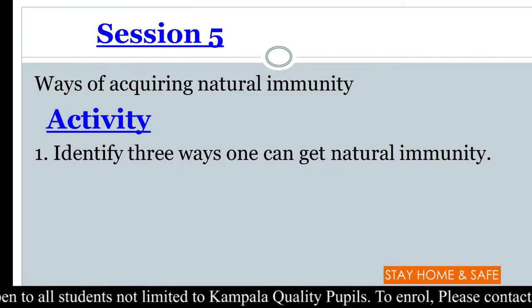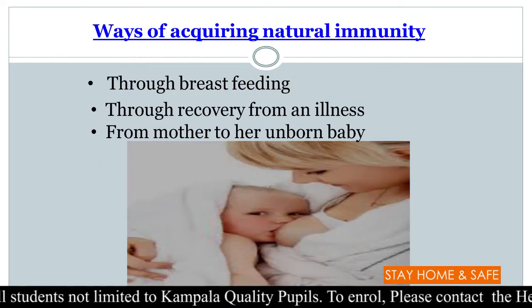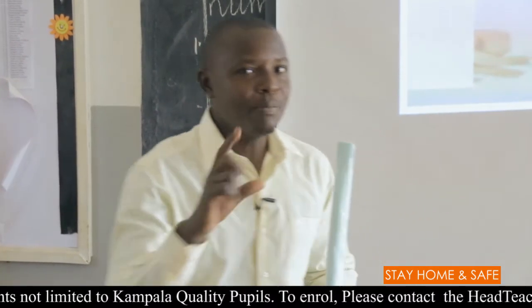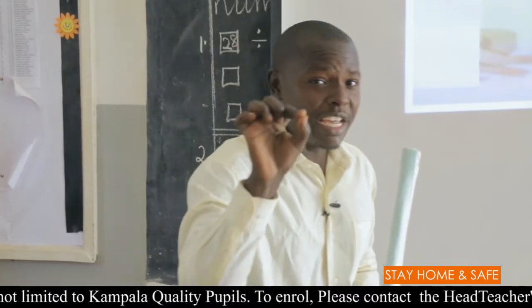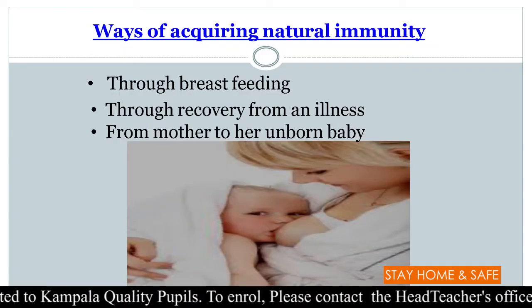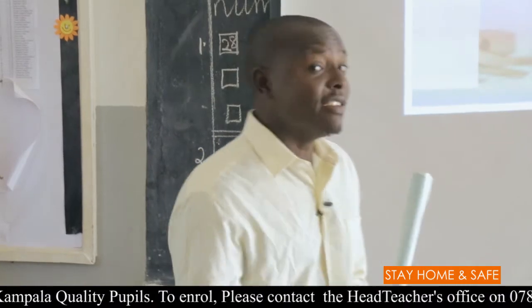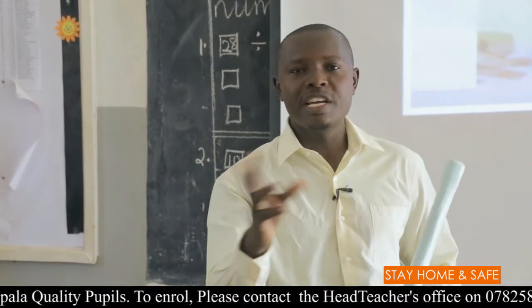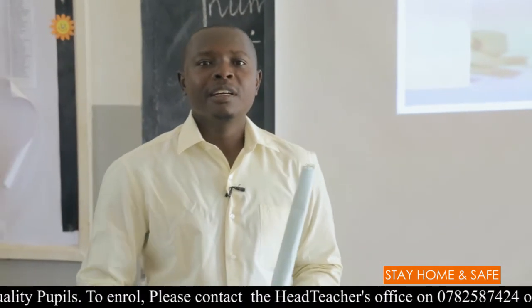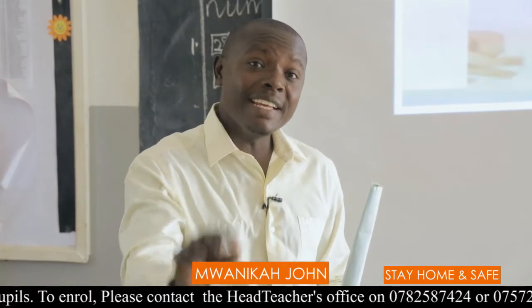Yes, ways of acquiring natural immunity. Let's see them. 1, through breastfeeding. So when a mother is breastfeeding a baby, the type of immunity he gets is what? Natural immunity. Say it again. Natural immunity. 2, through recovery from an illness. When somebody suffers from measles, I know some people have ever suffered from measles or chicken pox, and they developed some rashes on their body. When you suffer from measles, you gain natural immunity against measles.